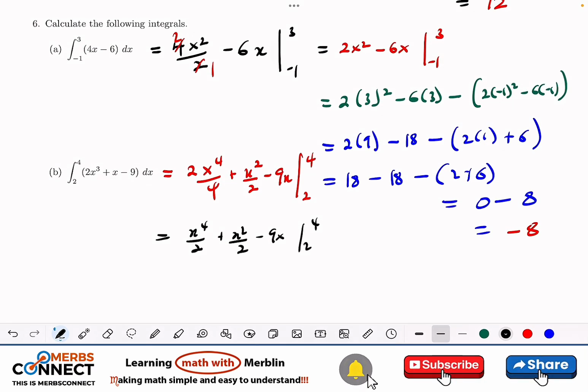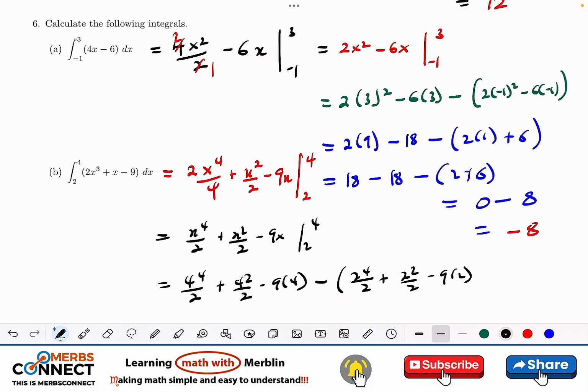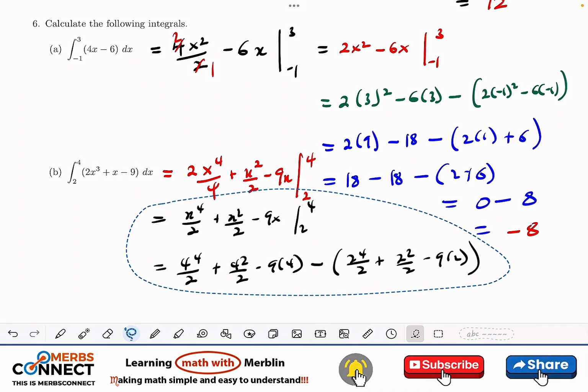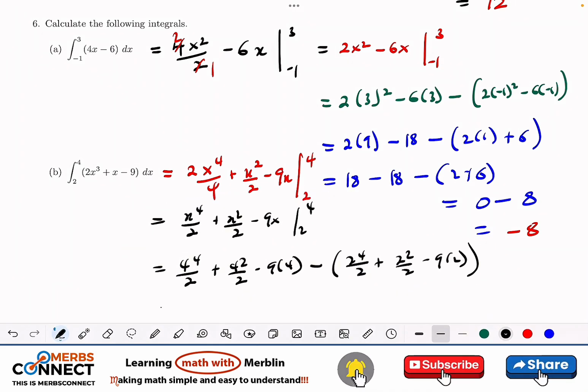So let's plug in 4. What do we get? 4 to the power 4 divided by 2 plus 4 squared divided by 2 minus 9 times 4 minus, open bracket, 2 to the power 4 divided by 2 plus 2 squared divided by 2 minus 9 times 2, close the bracket. And basically, what are we going to get? Let's shift up a small bit.